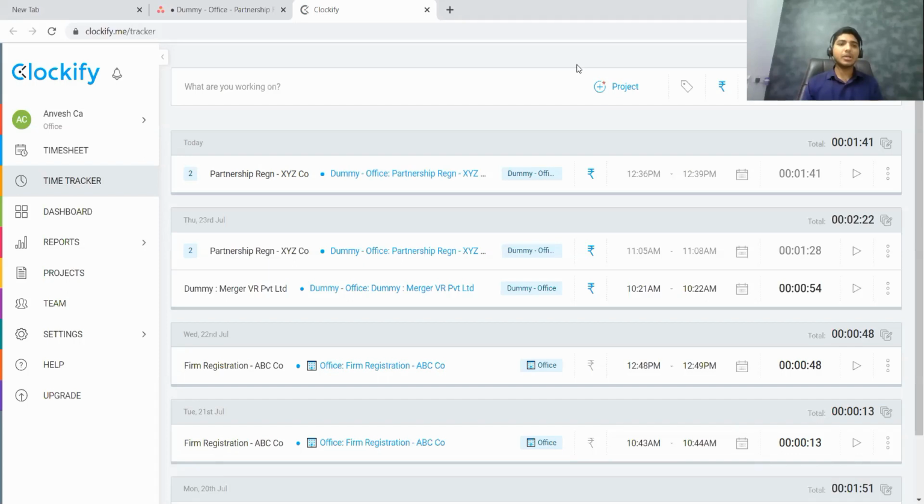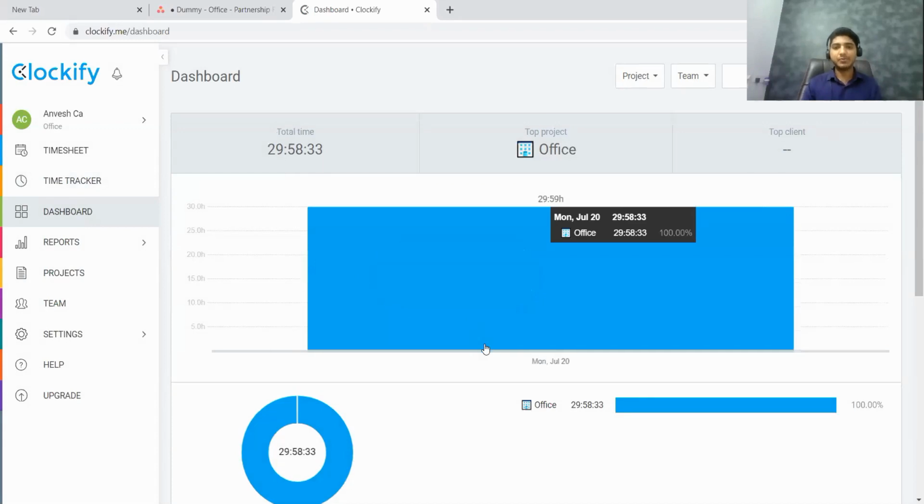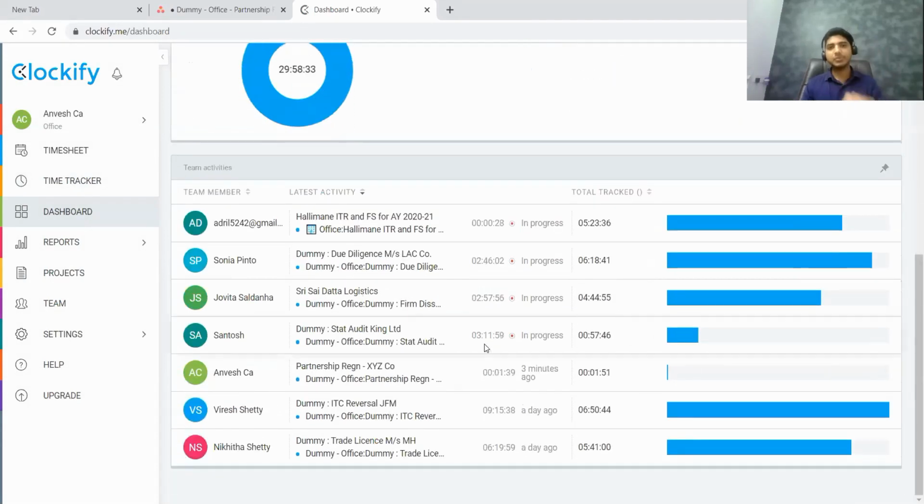Now let us talk about what other things I can do here as far as time tracking is concerned. So this is as far as my timing is concerned. Let us say that I also want to view, and this is the most important part, what my staff are doing, what my articles are doing. How can I do that? If members can see, there is a separate icon or button called dashboard. So I have to click on dashboard. This is the best part of it, and I can see, as of now, which of my staff is working on what file.